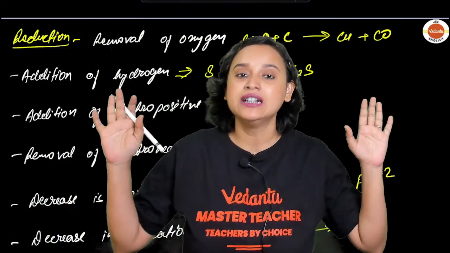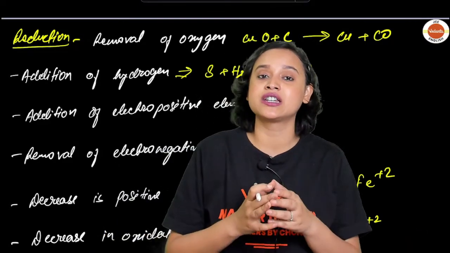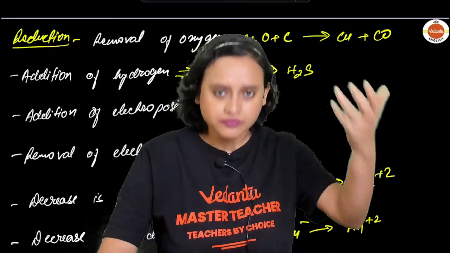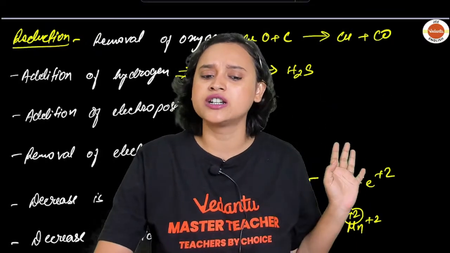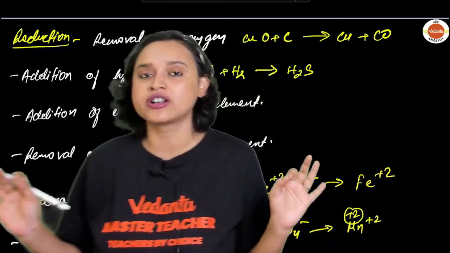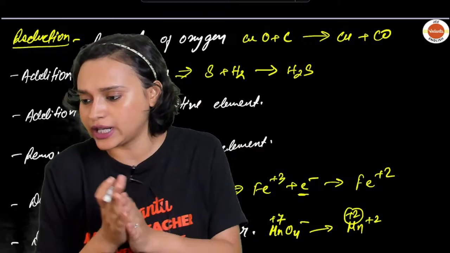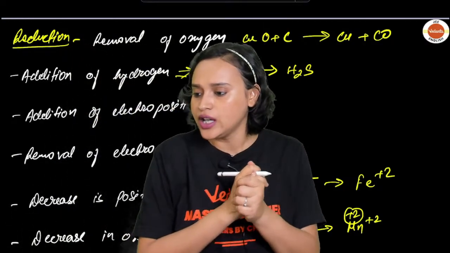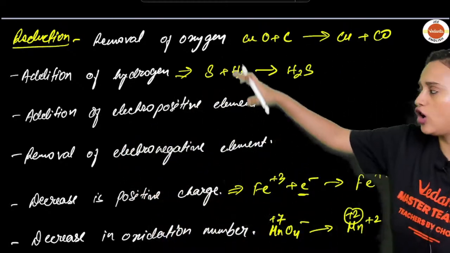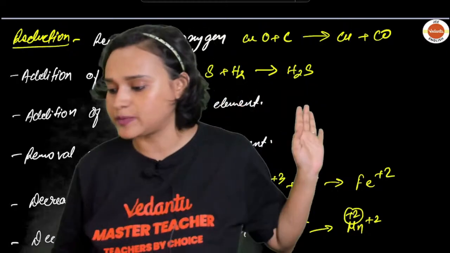So till here, have you all understood reduction and oxidation according to the classical method and according to the newer experiments? Is there any doubt related to reduction and oxidation? Quickly, go ahead, everybody, if there is any doubt and let me know. I hope there is no doubt. I think all of this is self-explanatory, but I still took some time and explained it to you.